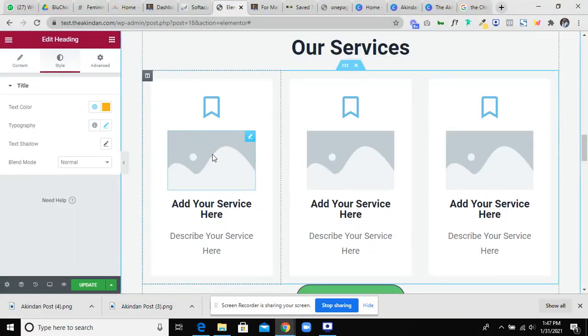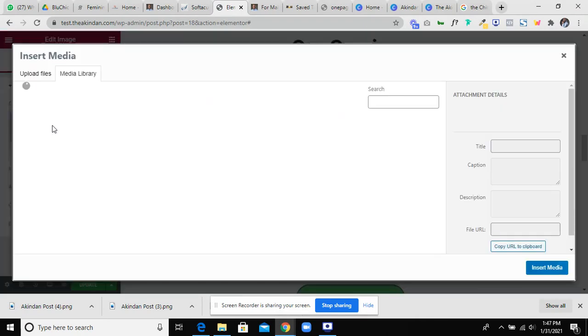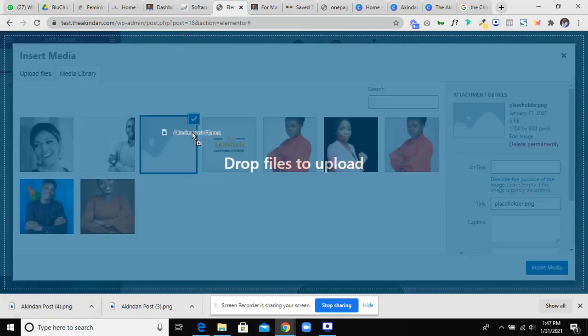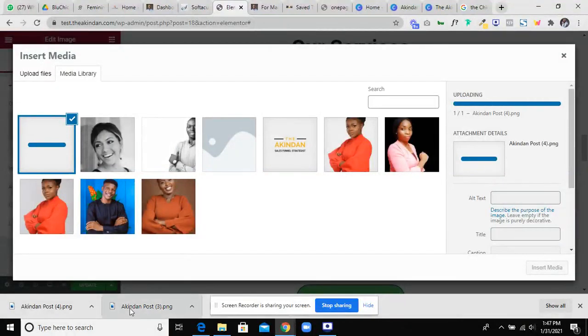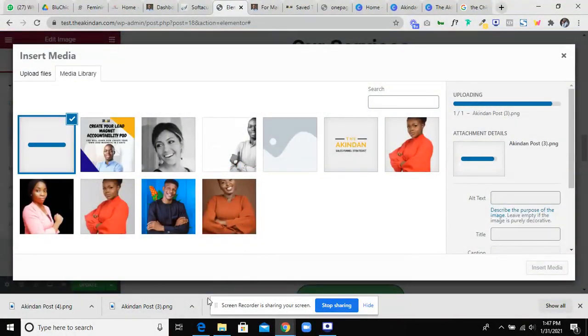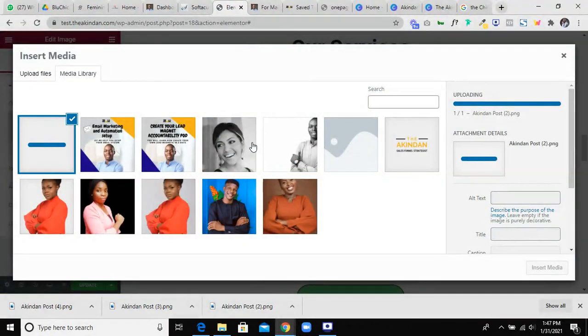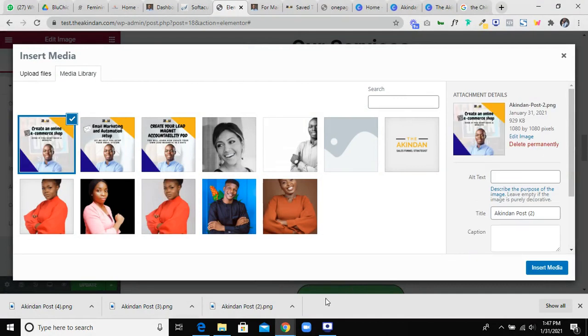All I need to do is to click on this place, click here, and I can just drag and drop, drag and drop, drag and drop, and I have them. Okay, so I'll start with this e-commerce.